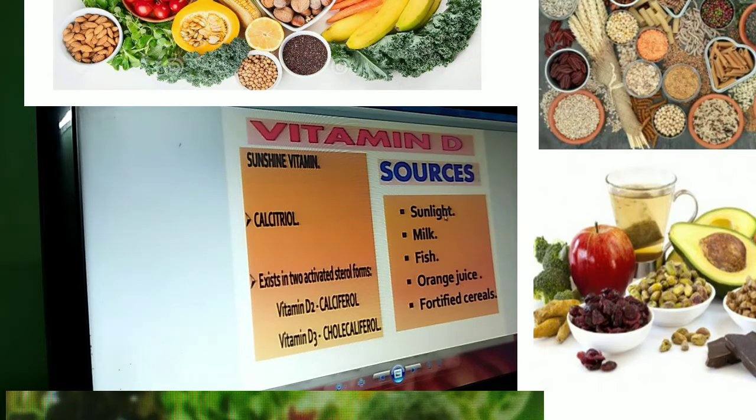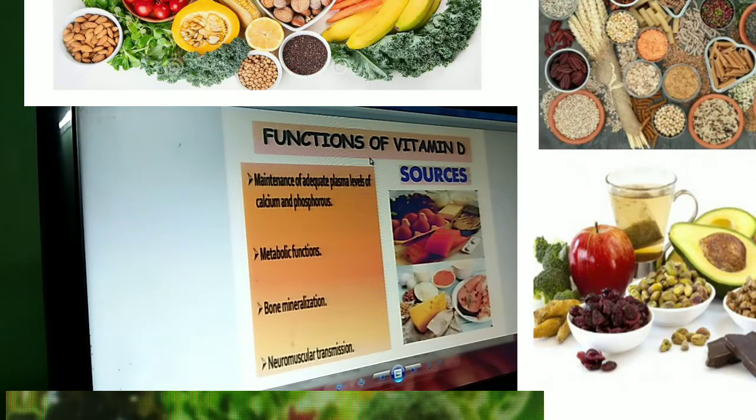The sources are sunlight, milk, fish, orange juice, and fortified cereals, that is rice and the like that is not polished. Now the functions: it maintains the plasma levels. Plasma is one of the components of blood. In this plasma, the levels of calcium and phosphorus are maintained because of vitamin D.